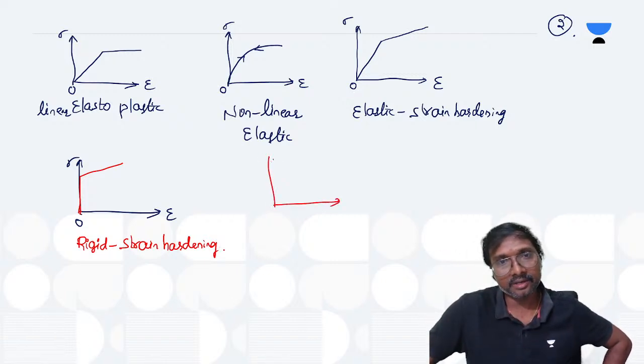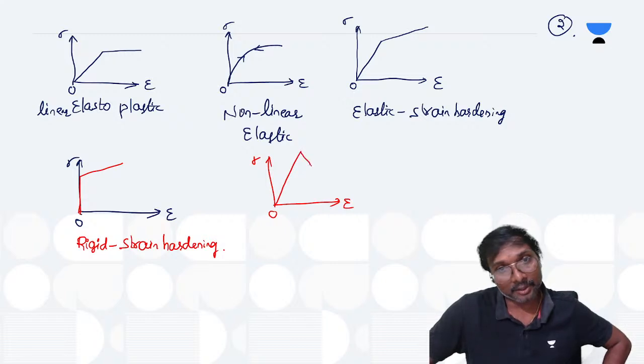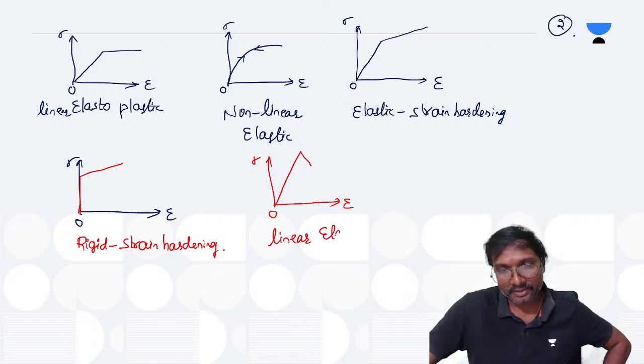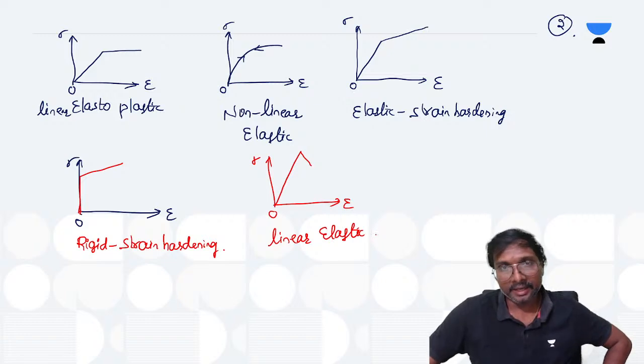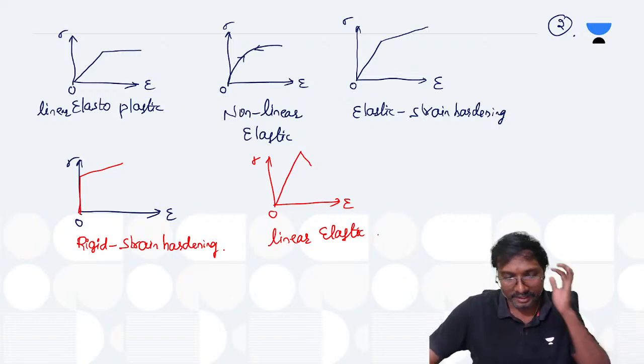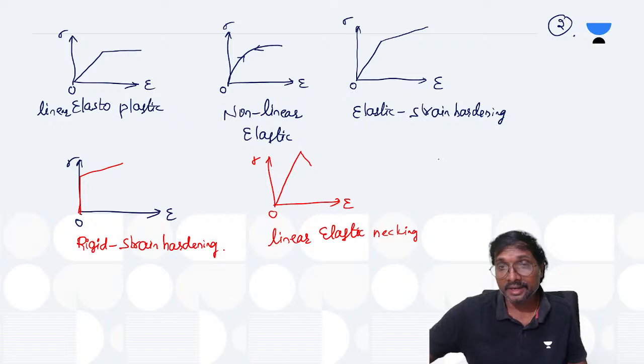Now what will you be having after that? This is your stress, this is your strain. So what you will be having is linear elastic, and after that it is falling, you can say. Falling means strain softening, no? So that is your linear elastic. Linear elastic, and what is that? This you can take as necking, you can say. Linear elastic necking.